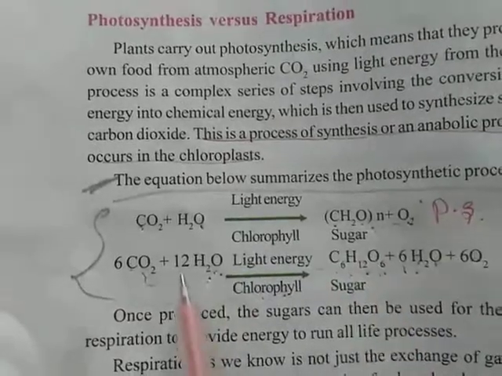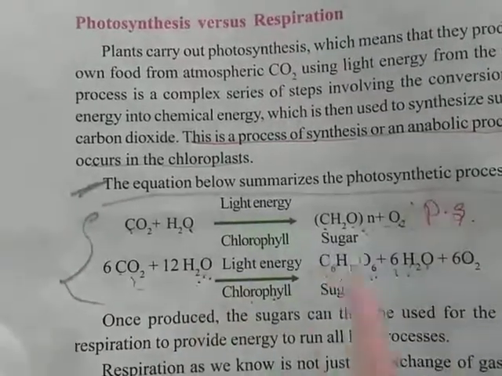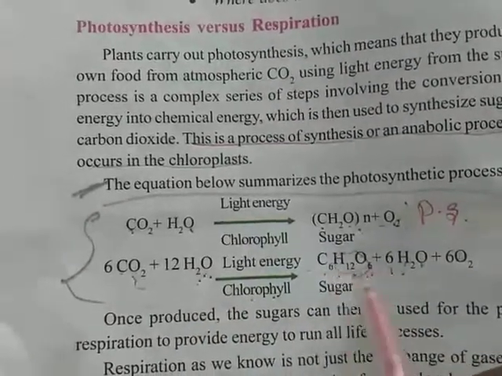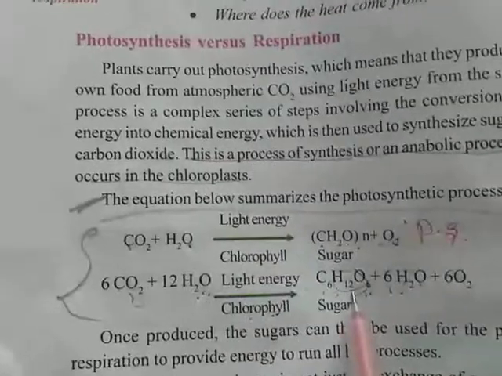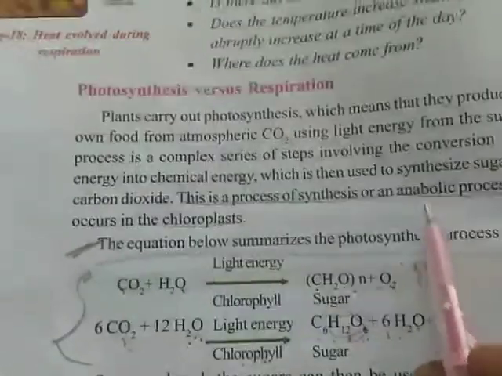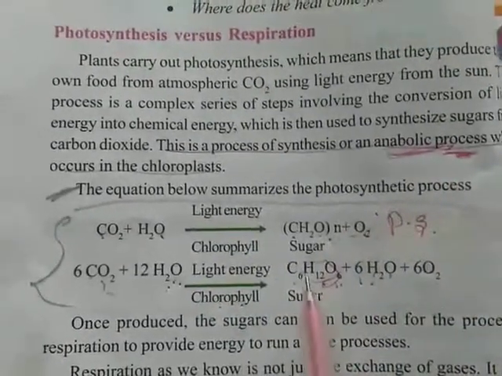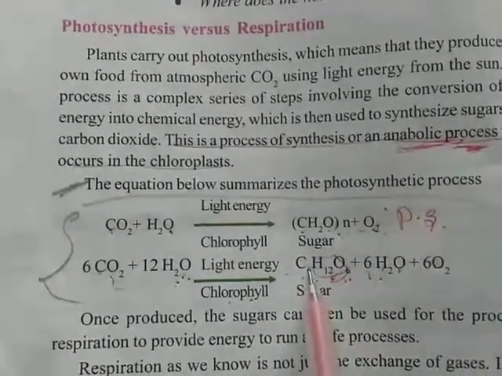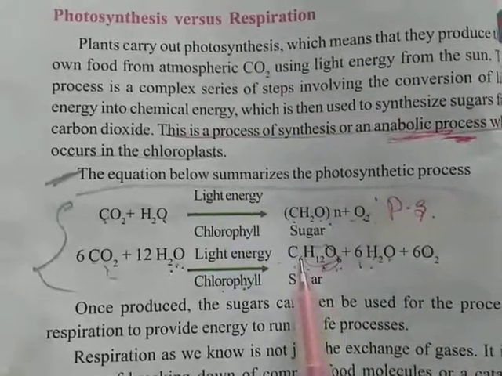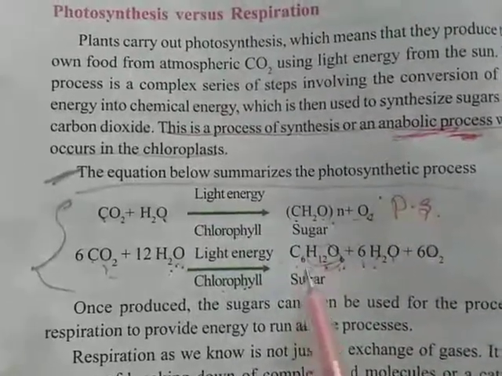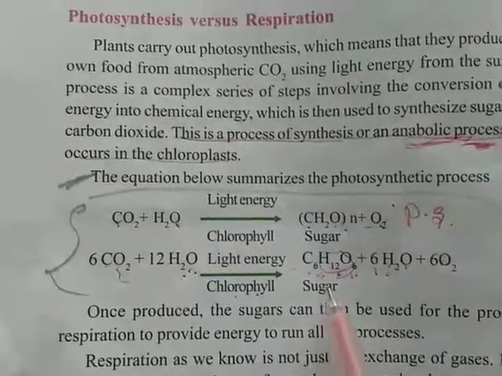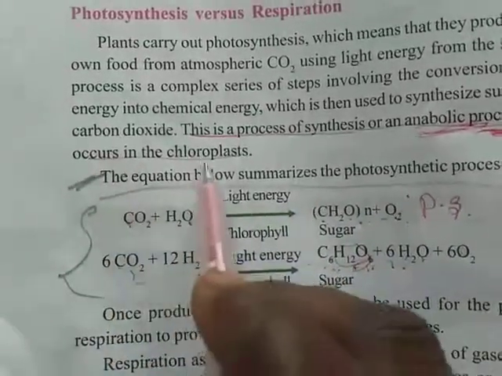So whenever simpler substances combine together to give a complex substance, those types of reactions are called anabolic processes. Anabolic reactions, it is very important. This photosynthesis is carried out in the chloroplast.